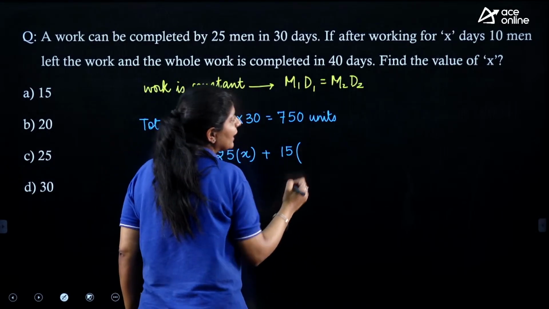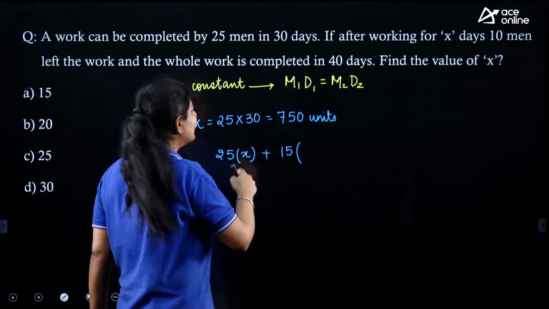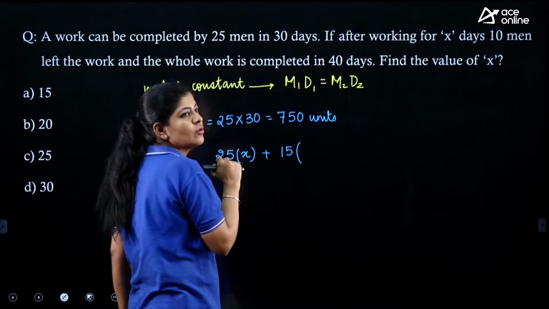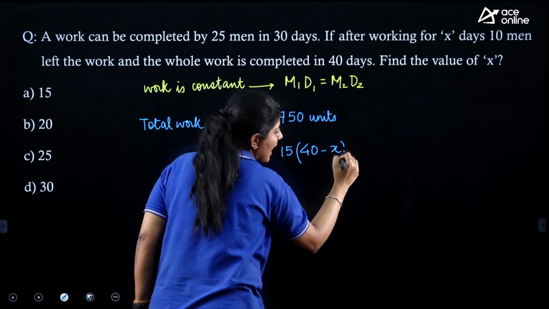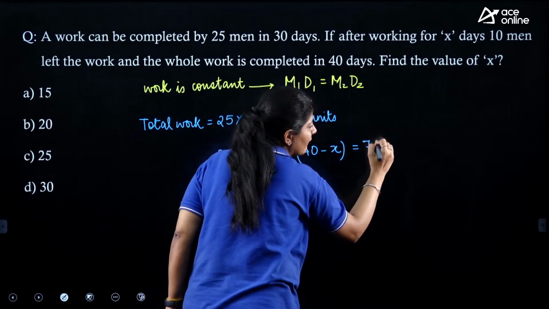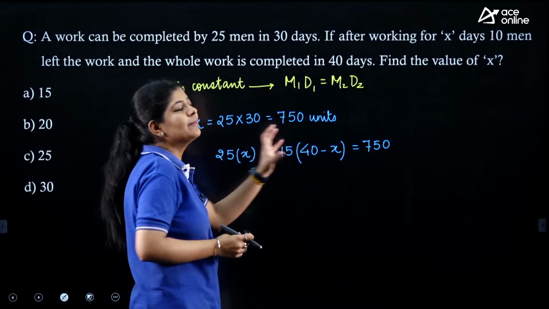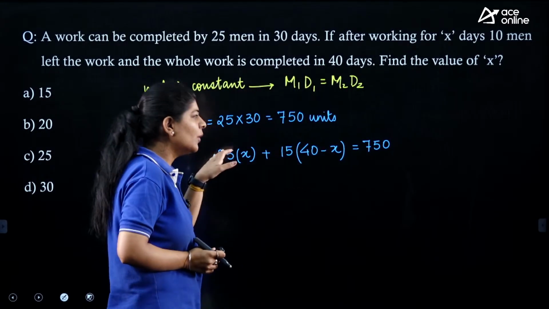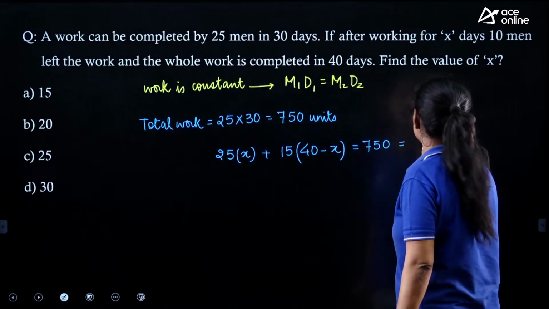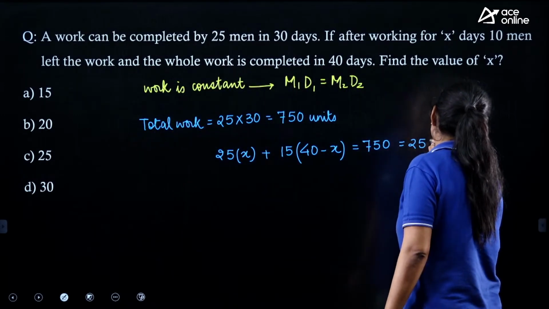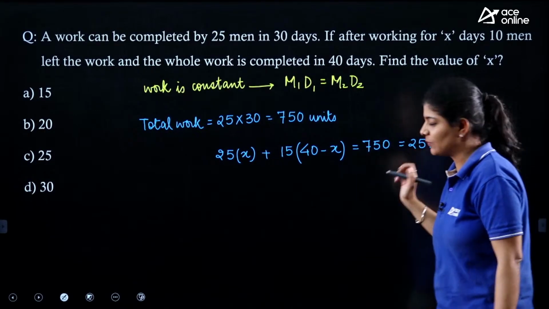Now these 15 men completed the whole work in 40 days. But in this 40 days, this X is also included. So we simply write it as 40 minus X. And this should be equal to 750, as they are completing the whole work. If you don't want to write it as 750, you can also write it as 25 multiplied by 30. I am just breaking it in this way.